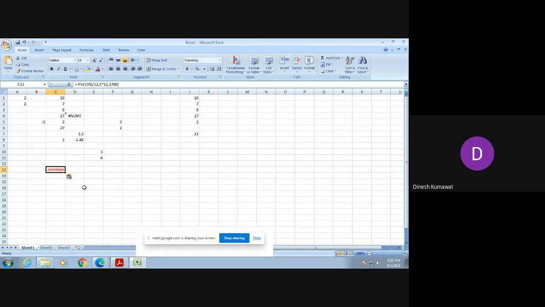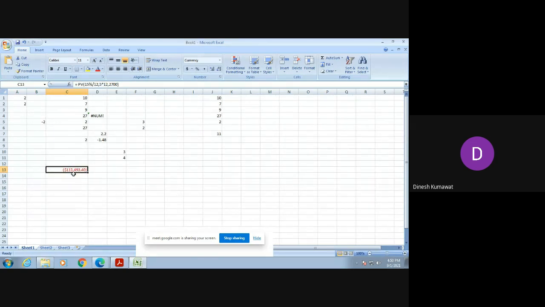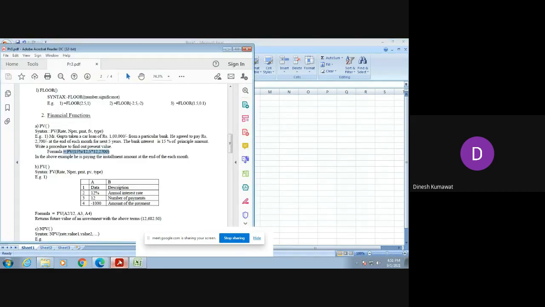Can you see anything? No ma'am. No sir. So here you are going to see some hashtags. Hashtag, hashtag, hashtag. But what you are going to do, you just enlarge this cell, or you can say enlarge this column length. Now I am enlarging the column length, so you can see its output. So the present value of the given question is $113,493.40.